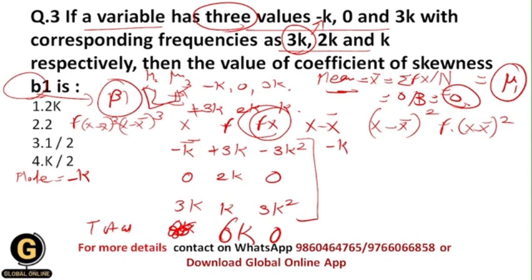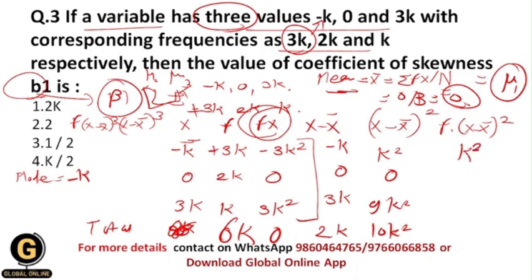So it will be minus k, here it will be 0, it will be 3k, and their total will be 2k. Now let us do (x minus x bar) squared, then it will be k square, 0 and 9k square, and their summation will be 10k square. Now do f into (x minus x bar) squared, then it will be k square, 3k cube, then 0, then 9k cube, and then 12k cube.